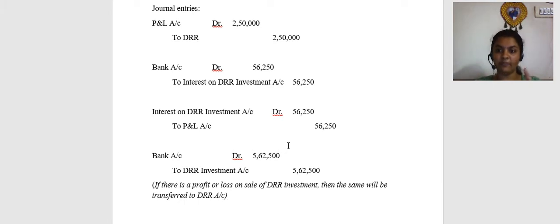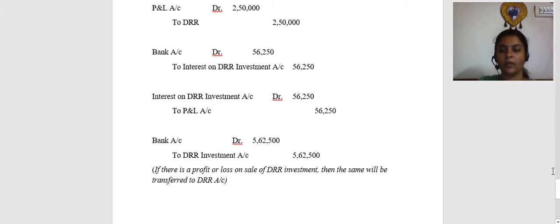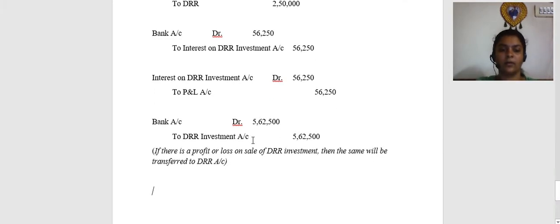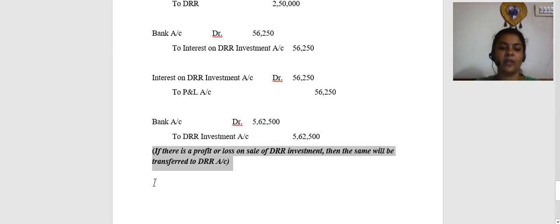Only interest income will be transferred to P&L. Whereas if there is a profit or loss on sale of DRR investment, then you need to transfer the same to DRR account. Okay, please remember this point. If there is a profit or loss on sale, transfer it to DRR account. Right? Okay. So ensure that this point is kept in mind.